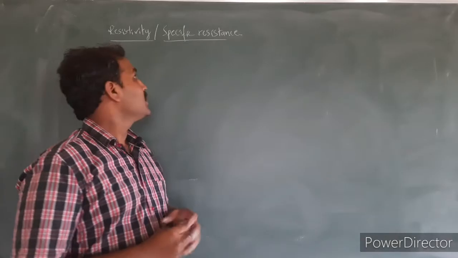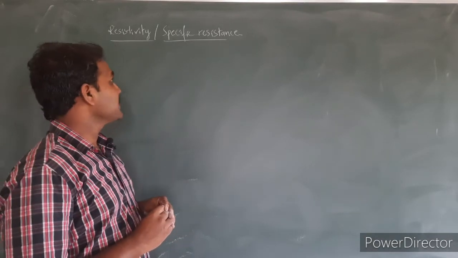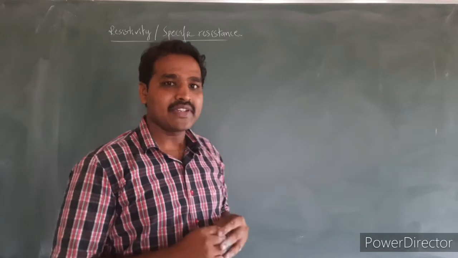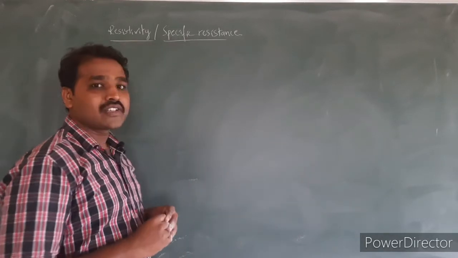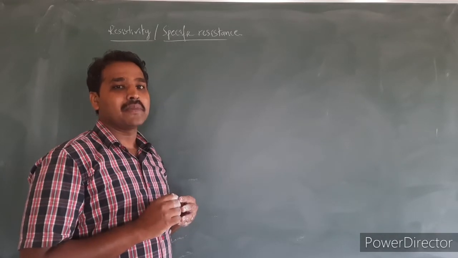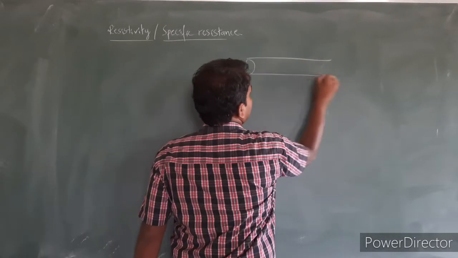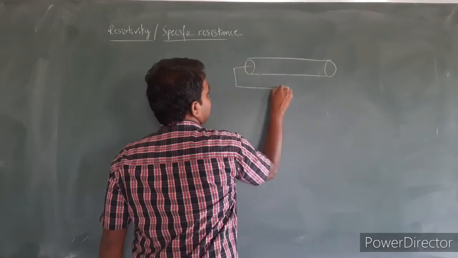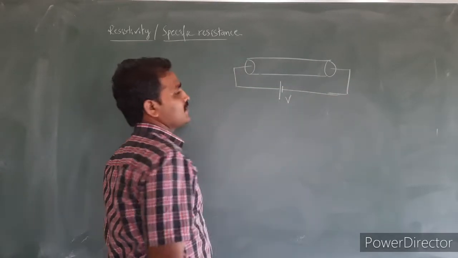Next, let us discuss one of the very important properties of the materials, that is resistivity. It is also called specific resistance. For that, let us understand what are the factors which affect the electric resistance of the material. For that, let me consider a conductor like this, which is connected to the external source of voltage. Let the potential difference be V.